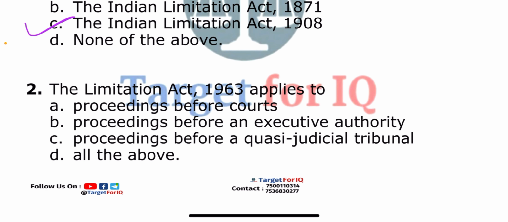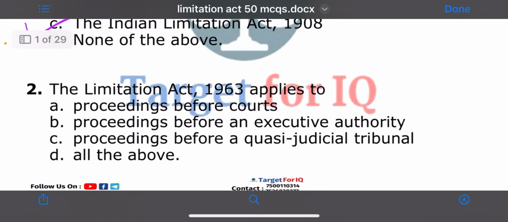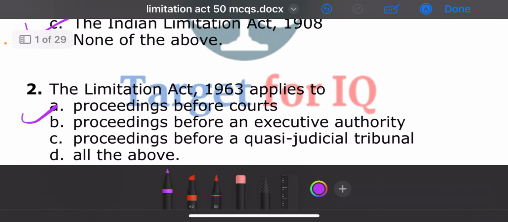Next question. The Limitation Act 1963 applies to, the options are A. Proceedings before courts, B. Proceedings before an executive authority, C. Proceedings before a quasi-judicial tribunal, or D. All of the above. The correct answer is option A. Proceedings before courts.